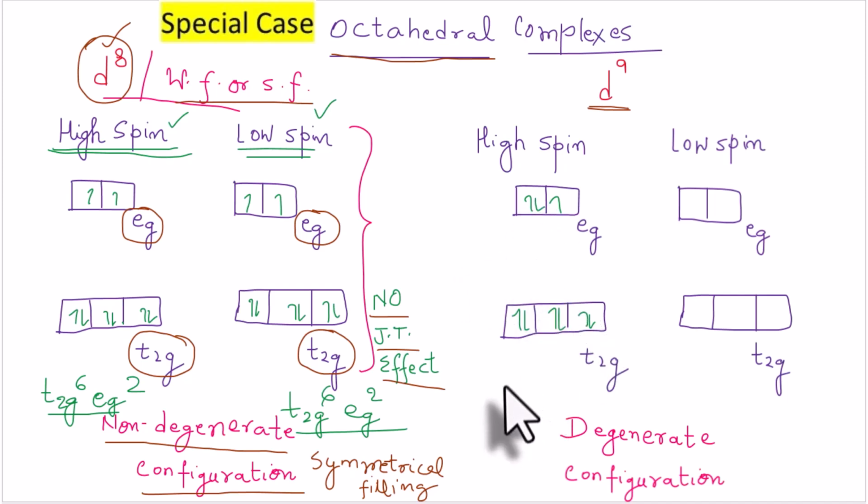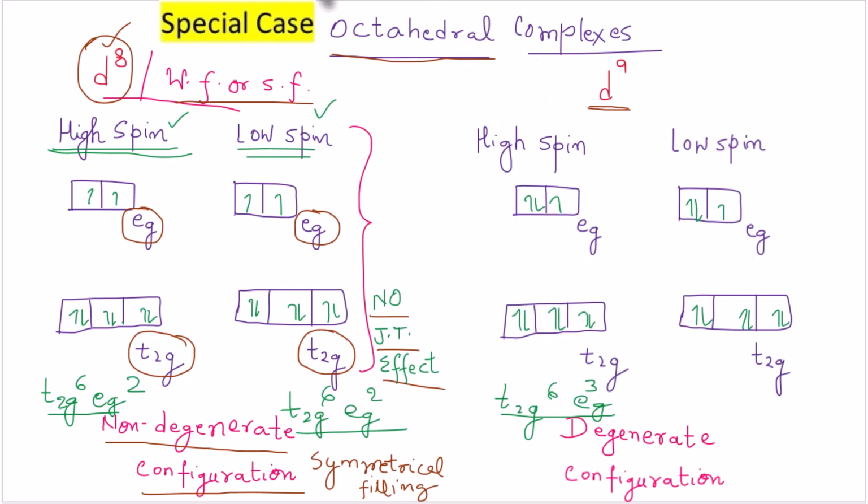So we have t2g6 and eg3 for high spin. And then what happens for low spin? In low spin we will have pairing first in the t2g orbital. So 1, 2, 3, 4, 5 and 6. Then 7, 8 and 9.